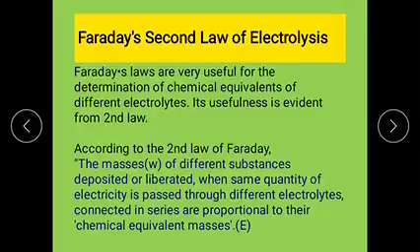Once again, I am repeating the statement. If the same quantity of electricity is passed through different electrolytic solutions connected in series, the deposited or liberated amounts of the substances at the various electrodes are directly proportional to their chemical equivalent masses.